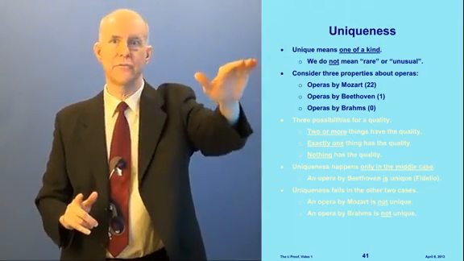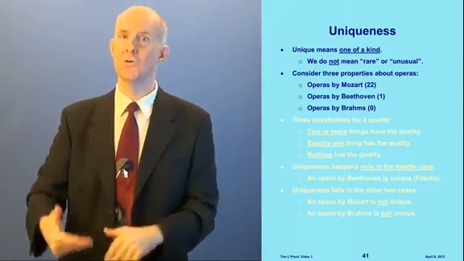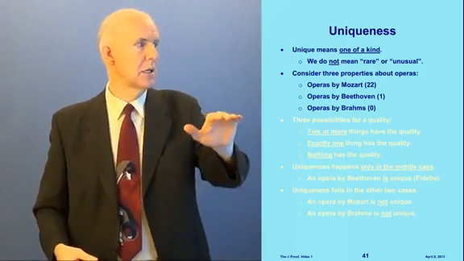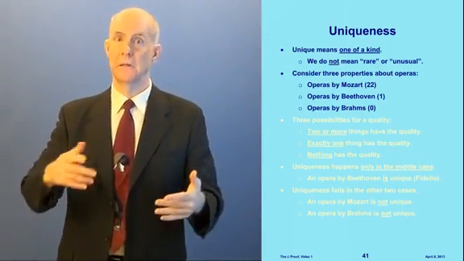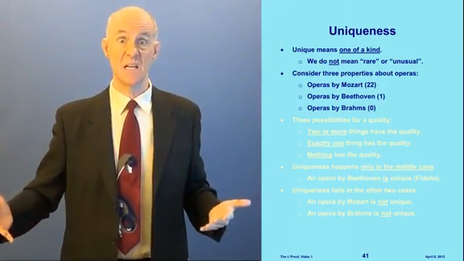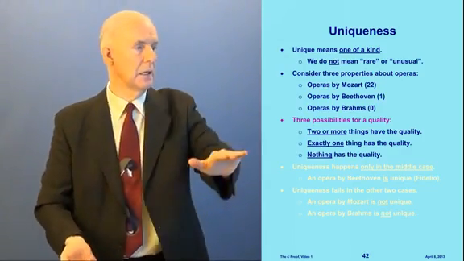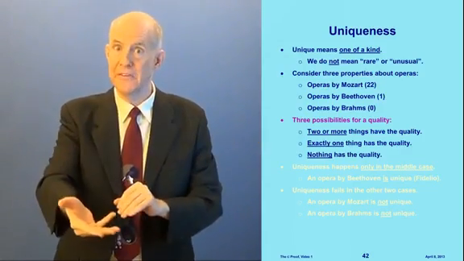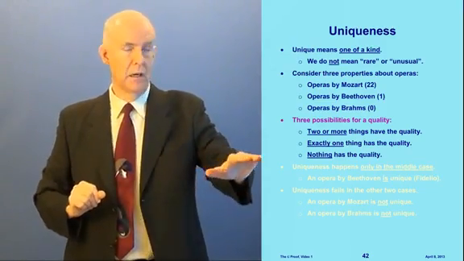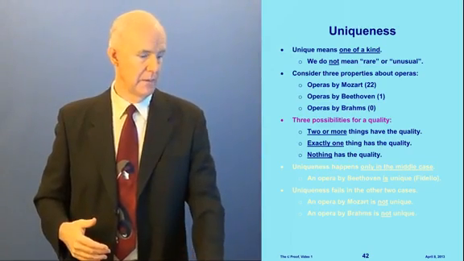Now, let's consider 3 properties here about operas to illustrate this. Let's look at operas by Mozart. Mozart wrote 22 operas. How about operas by Beethoven? Beethoven wrote 1 opera. How about operas by Brahms? Brahms didn't write any operas. Okay, now there are 3 possibilities for equality. 2 or more things might have the quality, or exactly 1 thing might have the quality, or maybe nothing has the quality. This distinction is very important.